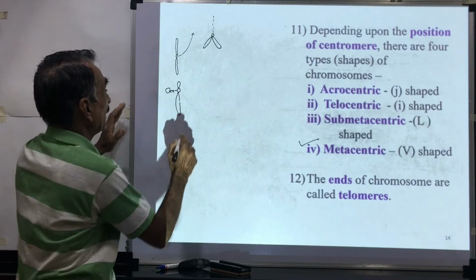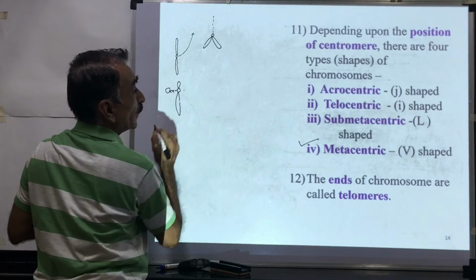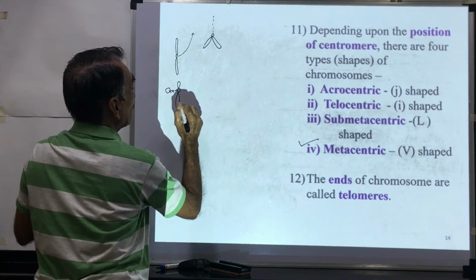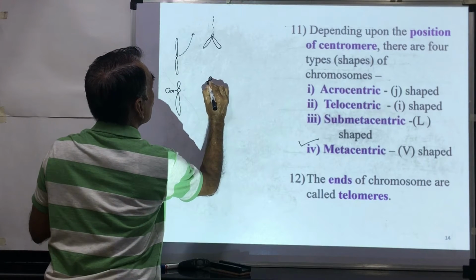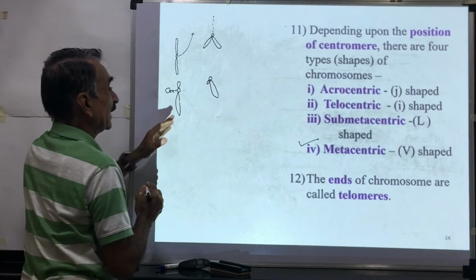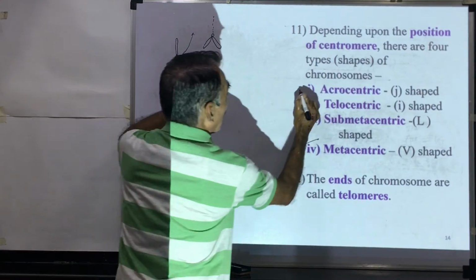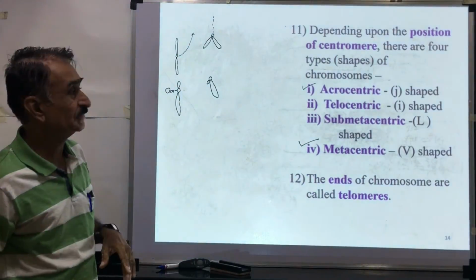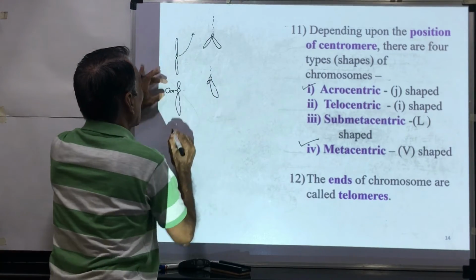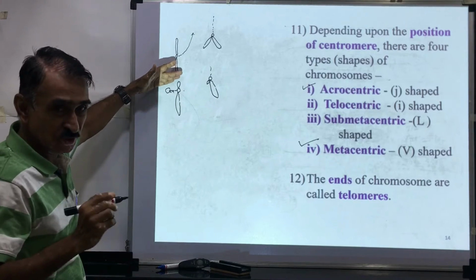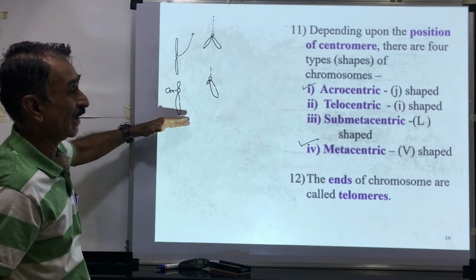This is called acrocentric, and it will take a shape like J.